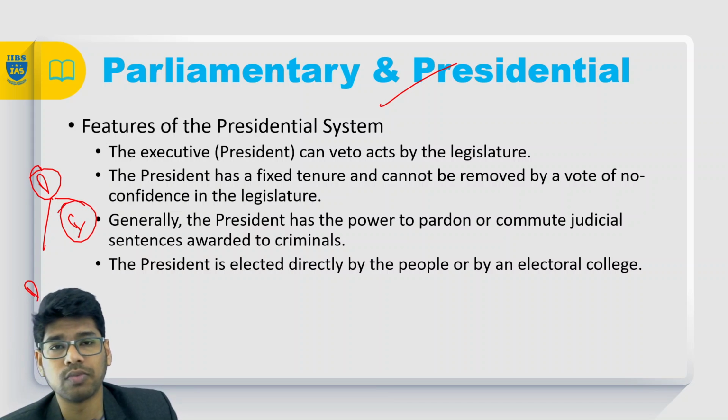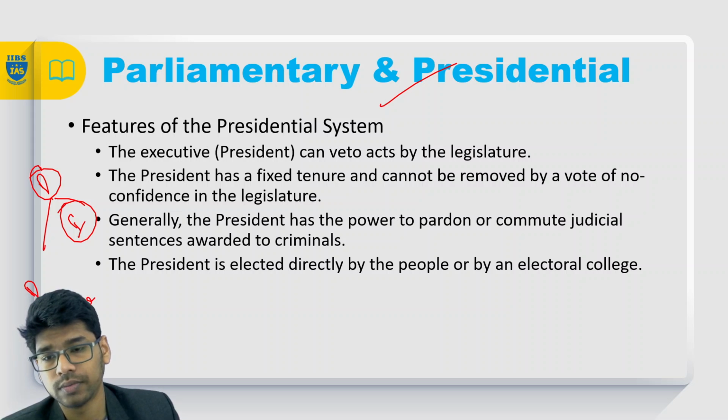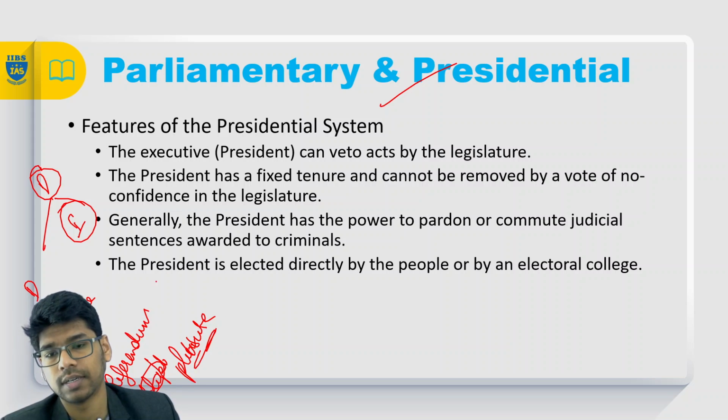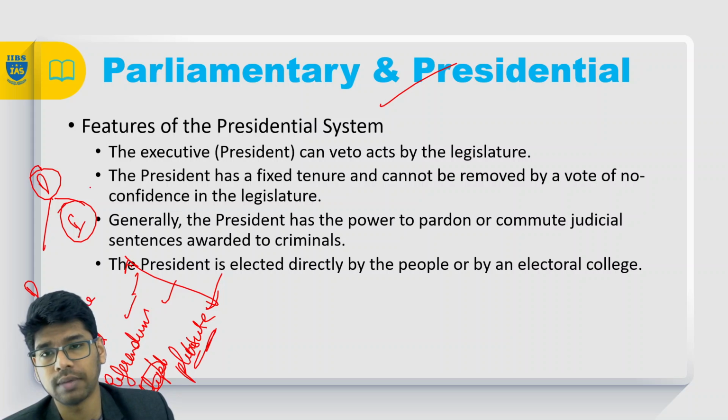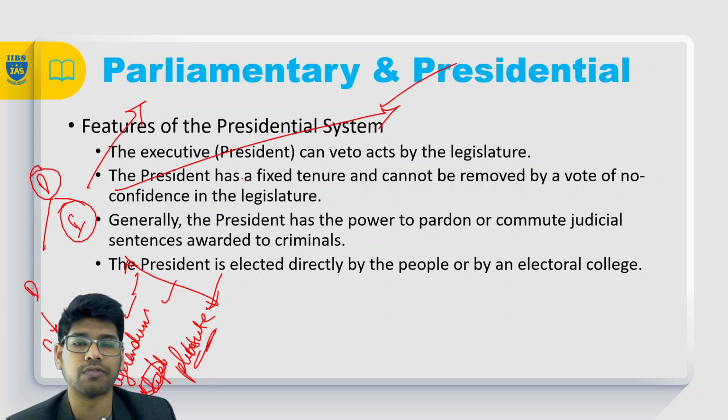In direct democracy, we have initiative, recall, referendum, and plebiscite. Initiative, recall, referendum and plebiscite. These are the four different types of direct democracy. When it comes to indirect democracy, we have two different types: parliamentary and presidential form of democracy.